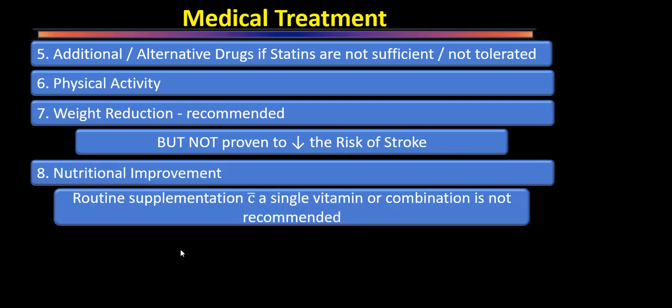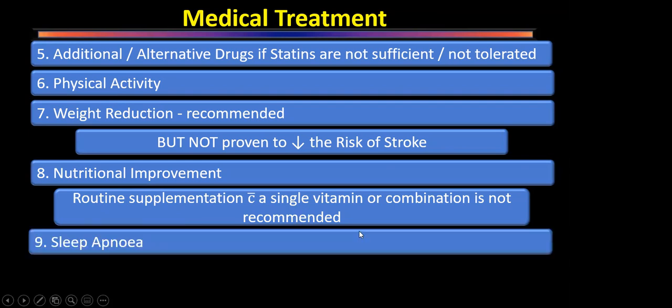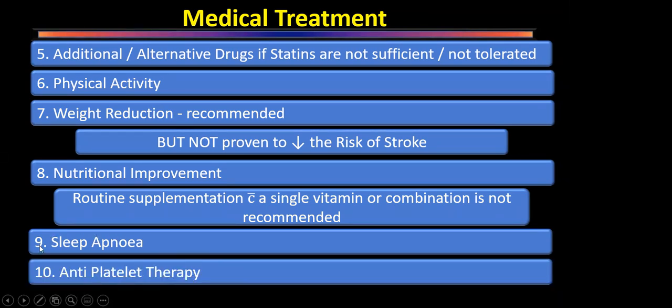Nutritional improvement is recommended, but routine supplementation with a single vitamin combination is not recommended. There are also recommendations from different associations, not from ESC, that sleep apnea should be aggressively treated. If sleep apnea is managed very well, those patients have a decreased risk of stroke, but this is not in the ESC guideline.